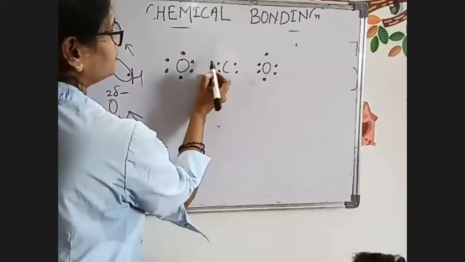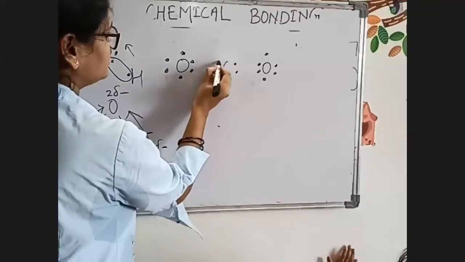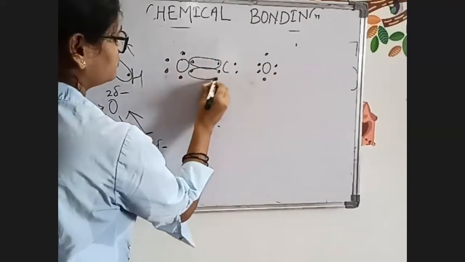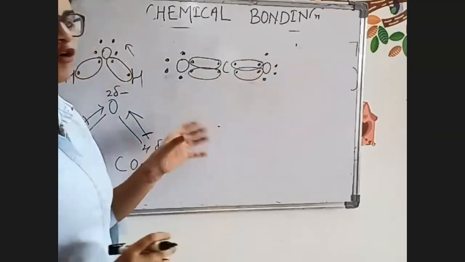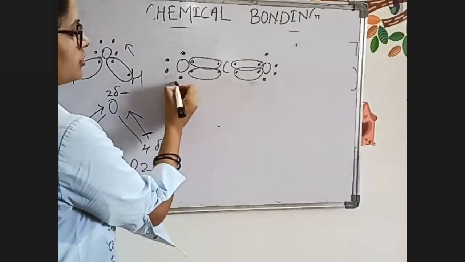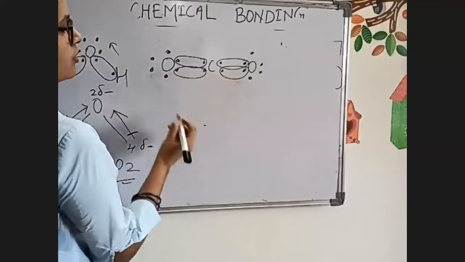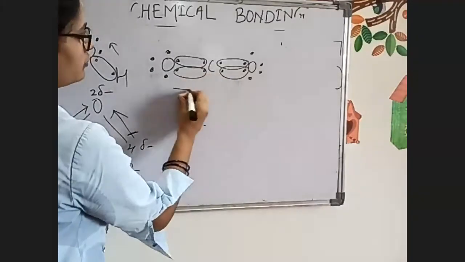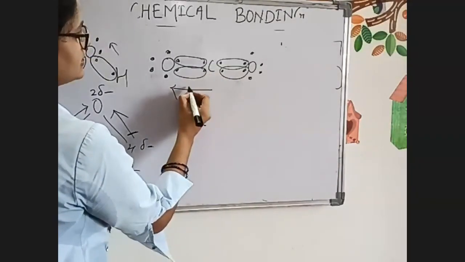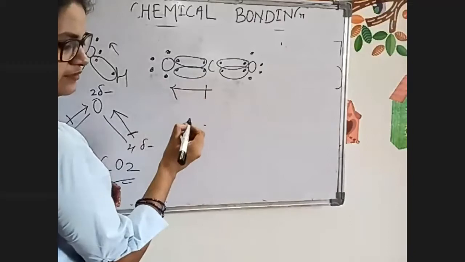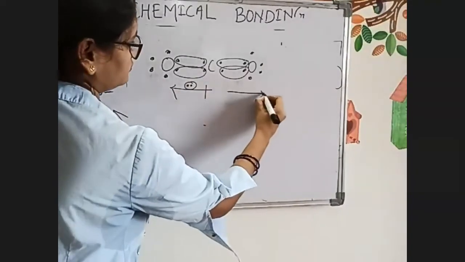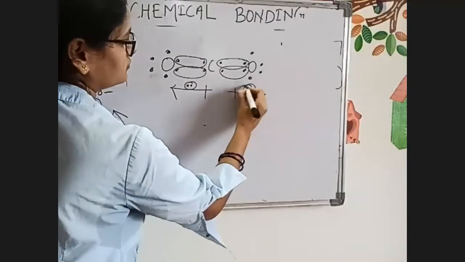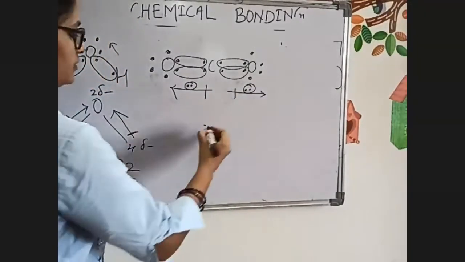Okay. So now what happens? These 2 electrons, like this, it forms a bond. But what happens? Oxygen is a higher electronegative element as compared to carbon. So the shared pair of electrons will shift towards oxygen, like this. Understood? Like this, it will be.